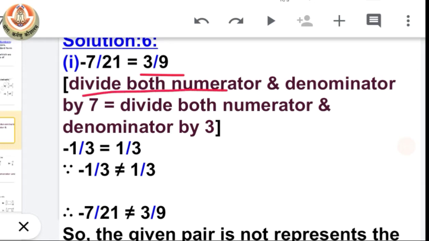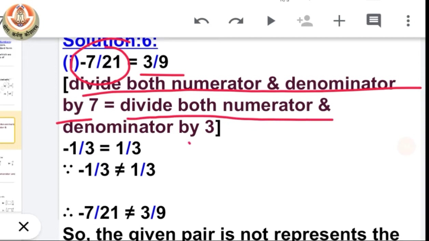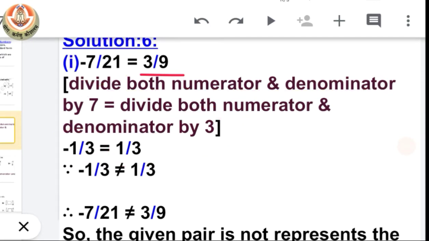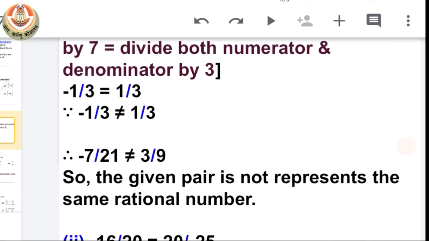So let's divide the numerator and denominator by 7 for the first fraction to convert it into its standard form, and on the other hand we divide the numerator and denominator by 3. When we do so, we have negative 1 by 3 on one side and 1 by 3 on the other side. You can see here it is a negative rational number and a positive rational number. So it is not possible for a negative and a positive rational number to be equal. So we can say that the given pair of rational numbers are not equal.